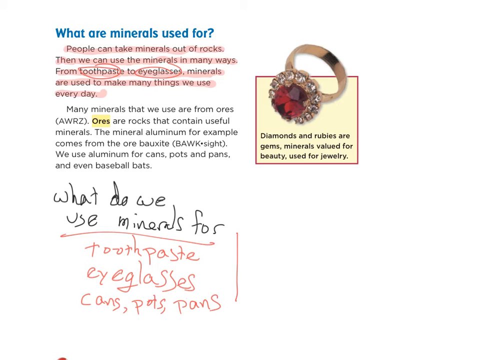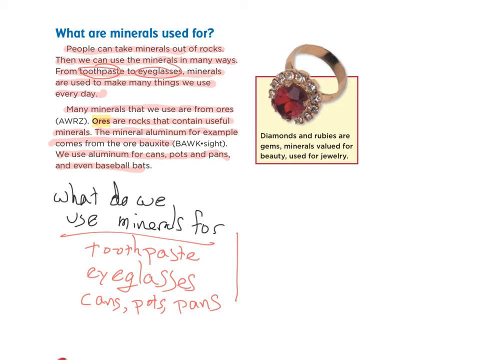I'm going to read it. Also, let's look at that new word again that's been highlighted in yellow. Many minerals that we use are from ores. Ores are rocks that contain useful minerals. The mineral aluminum, for example, comes from the ore bauxite. We use aluminum for cans, pots, and pans, and even baseball bats.